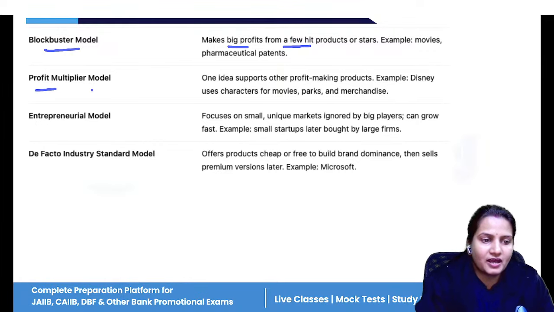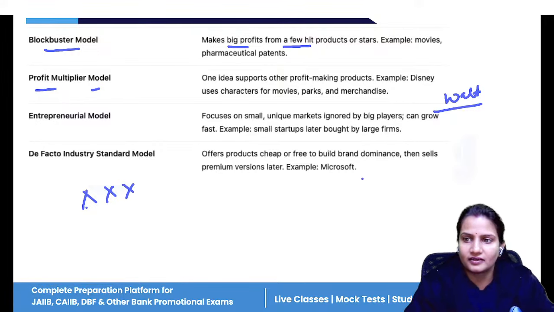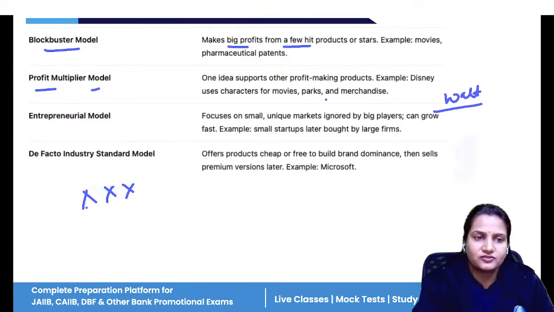Now, the profit multiplier model means your profit will multiply every time. How? Suppose there is Walt Disney. Walt Disney has used different characters: theme parks are there, t-shirts are there, water bottles are there, and the images are printed on them. The products, the park. So the theme is one, and from that multiple products are made.